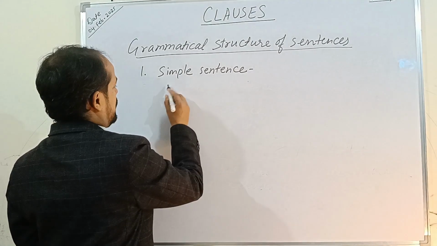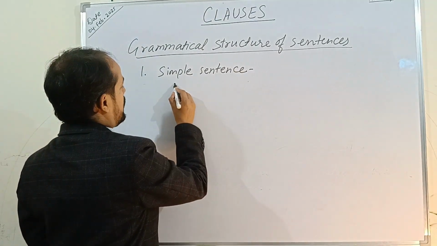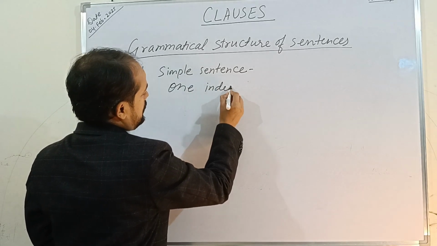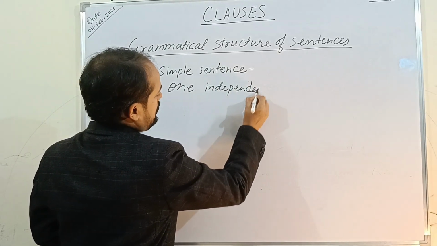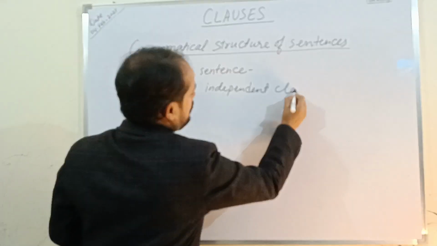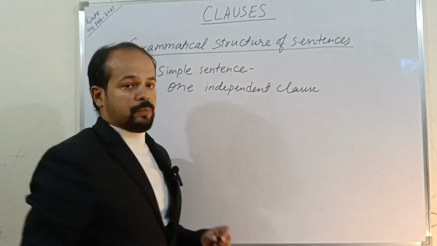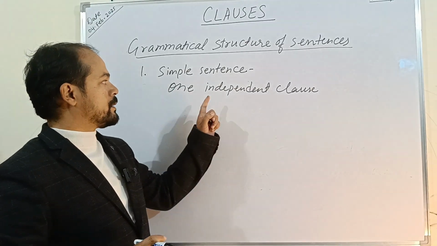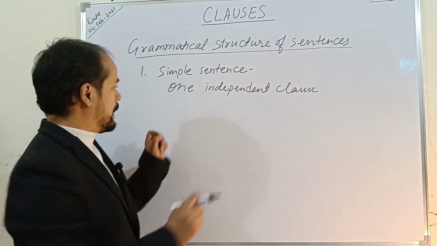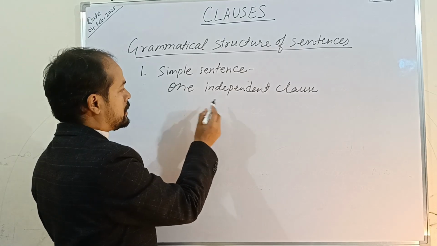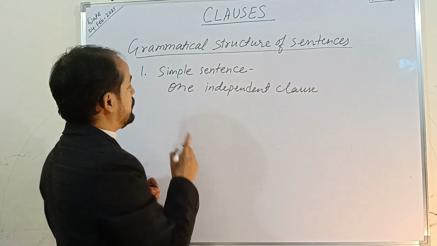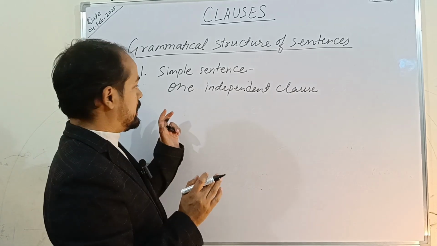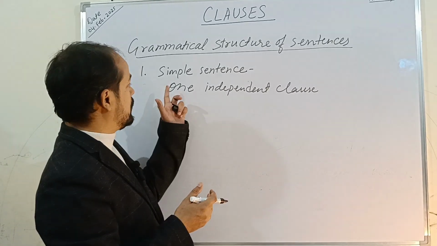A simple sentence has only one independent clause, okay? And we know a clause has both a subject and predicate. So one independent clause or a single independent clause will make complete sense, and since it has only one clause, it is called a simple sentence.